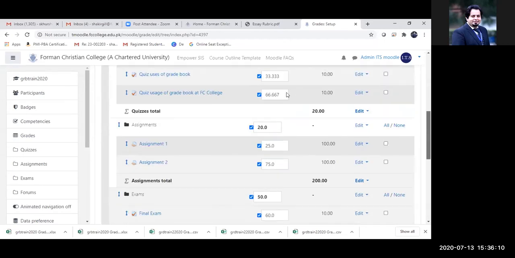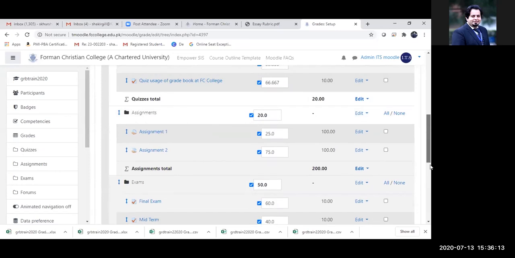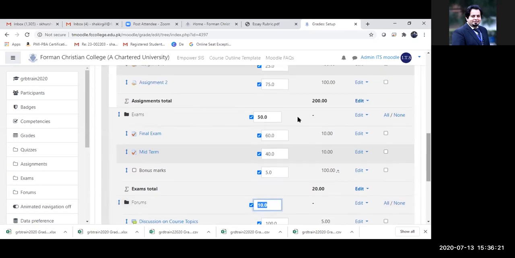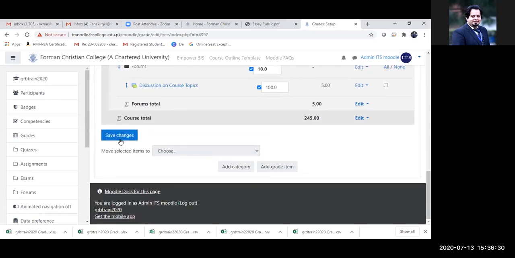20% quizzes plus 20% assignments plus 50% exams is 90%, and then 10% forum is equal to 100%. Now I will try to take it above 100% by putting 60% for exams. So my total percentage is going to be 110%. But you can see it will not happen.